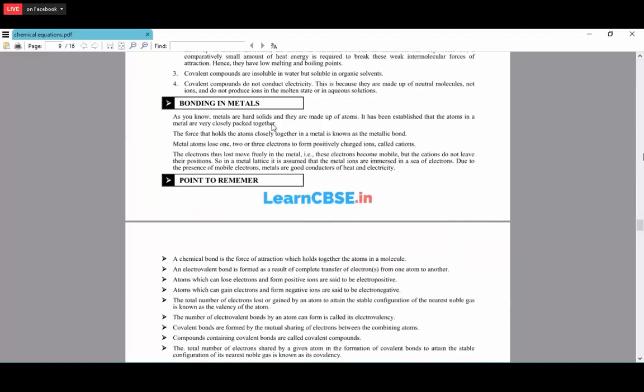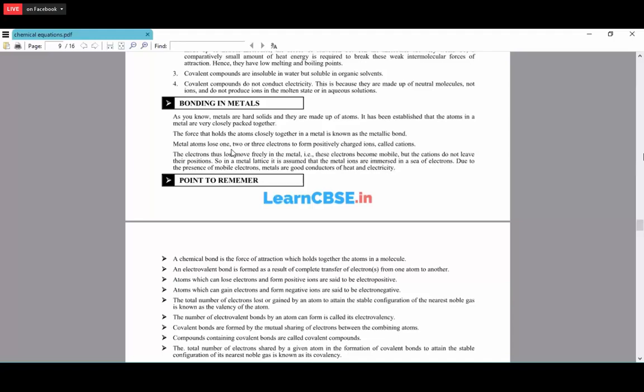So the metals are solids and they are made up of the atoms. So the atoms in the metal are very closely packed together. We call it as a lattice. The force that holds the atoms closer together in a metal is known as the metallic bond. So the metal always loses the electrons. If it is having one electron, it will lose the one electron.